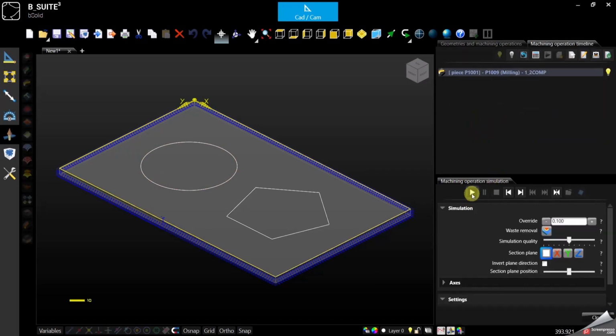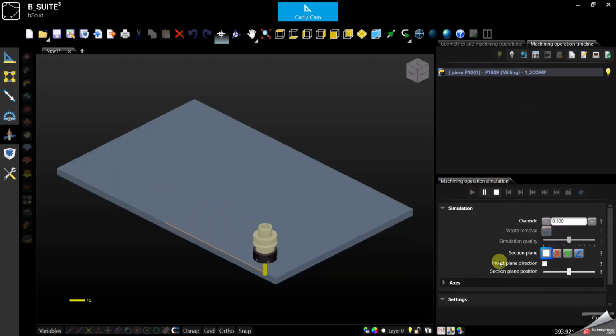Well, in this case we have vertical and horizontal enabled at the same time, so it will do the same thing twice.